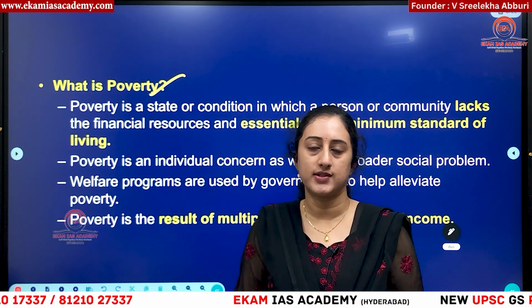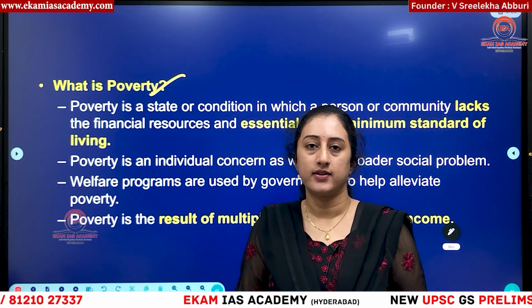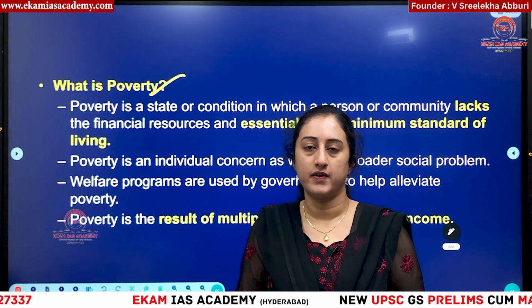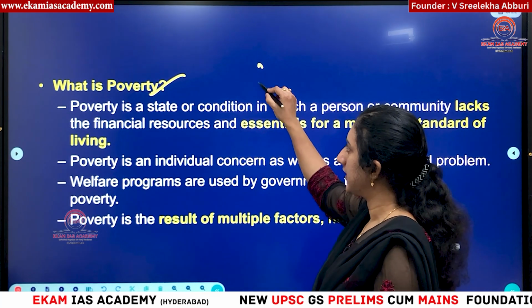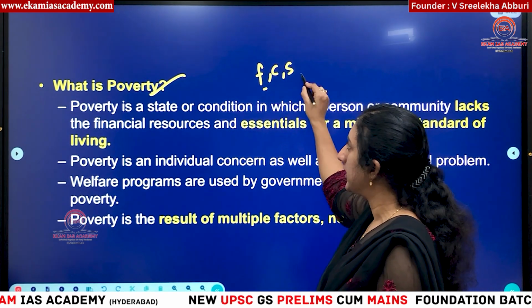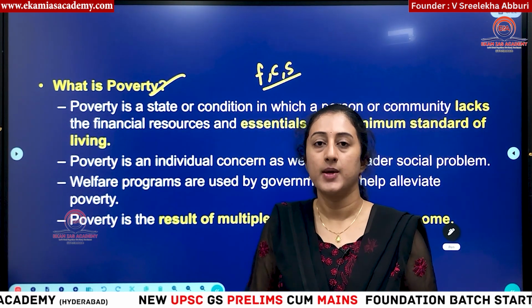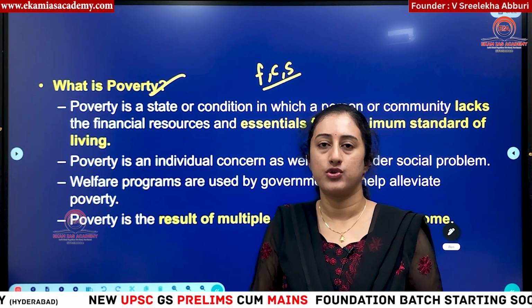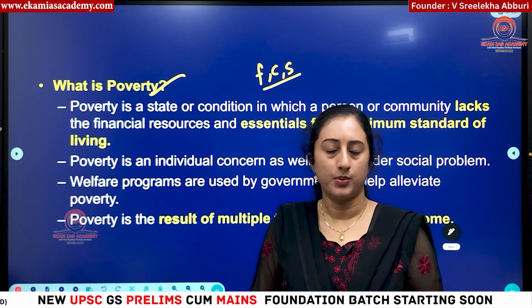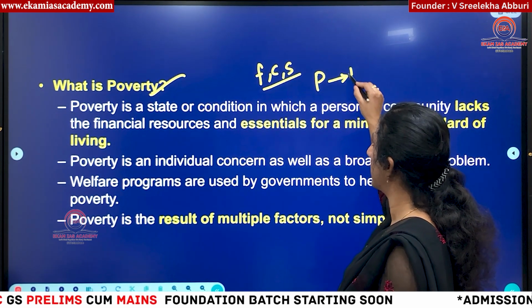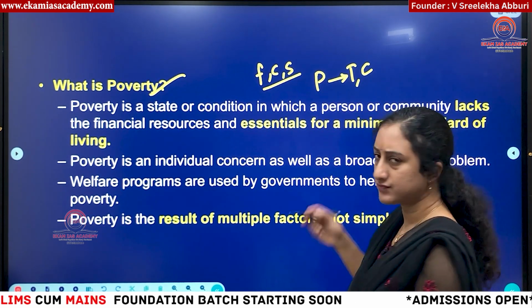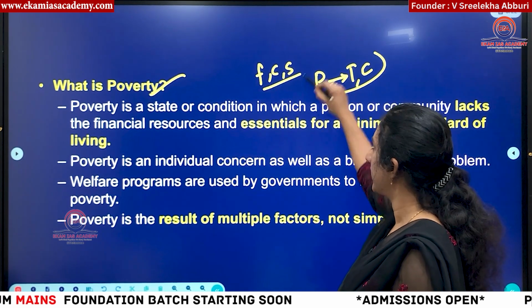Whatever the essential things are to have a proper standard of living, if any of them is missing, you know what the essential things are: food, clothing and shelter. In case any one of these three is missed, then also you can say that person is suffering from poverty. Poverty is a root cause of different social problems like terrorism and crimes. In many movies you might have seen, right?